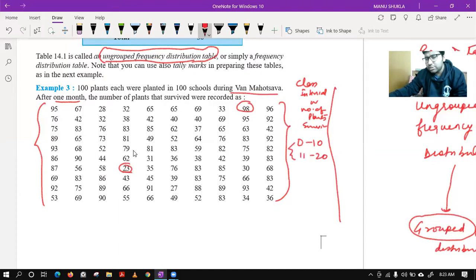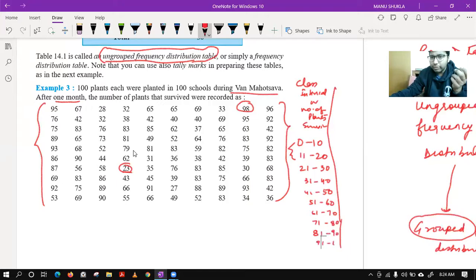Although I know these two will get 0 values, still I have made it. In the book, they have not taken it. Their choice. If you want, you also don't take it, no problem. Then we have 21 to 30, 31 to 40, 41 to 50, 51 to 60, 61 to 70, 71 to 80, 81 to 90, and 91 to 100.